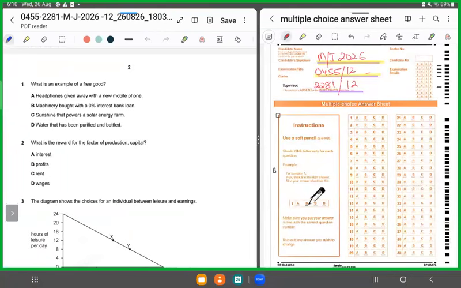Today I've brought for you all 0455 and 2281, May June 2026, paper 12. We'll be solving MCQs. Let's see what this paper has brought for us today.